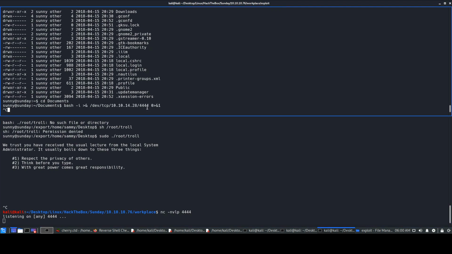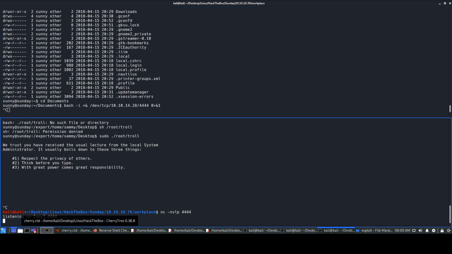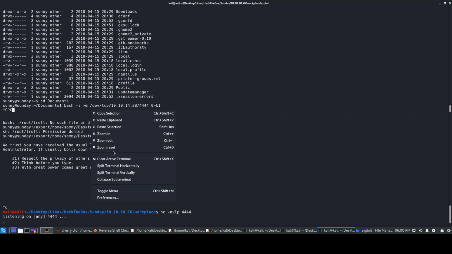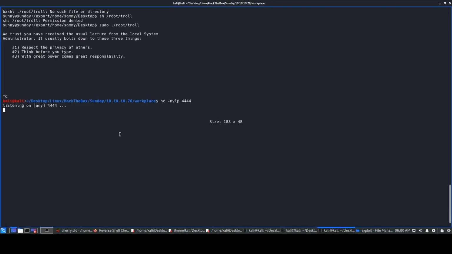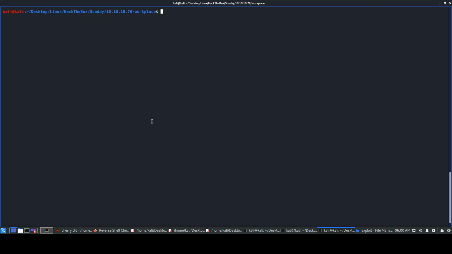We do not have anything over here as well. The SSH box also got stuck. As I mentioned, this box is really unstable. So let's just close this and try to SSH again.